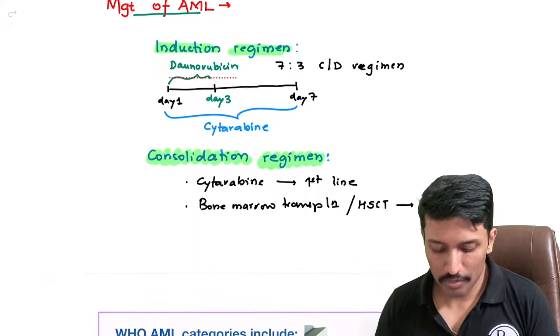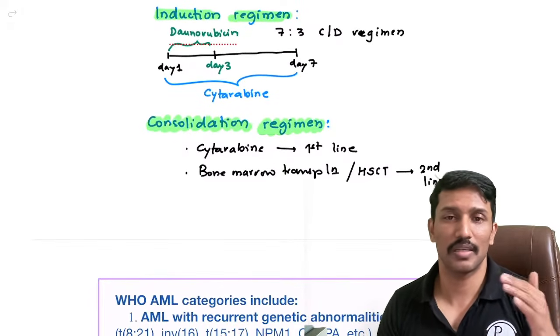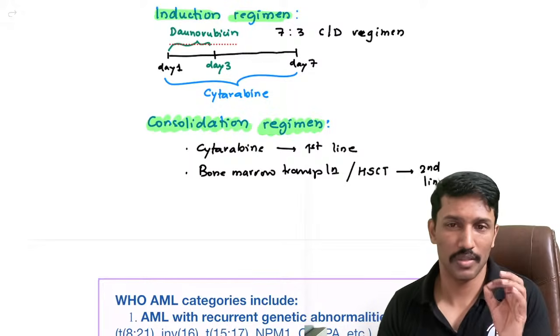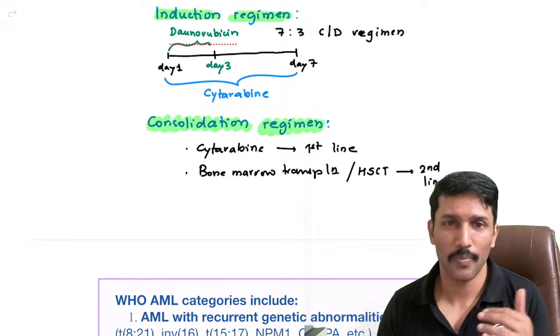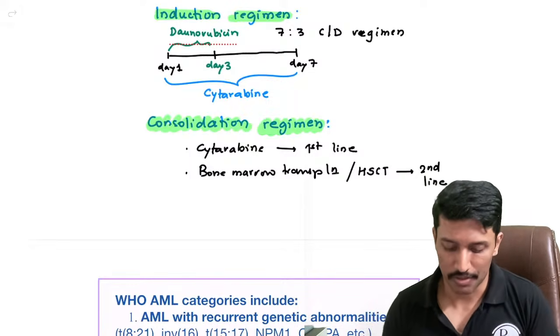Now, when it comes to the management, we follow an induction regimen and a consolidation regimen. Induction regimen is 7-3. So 7 days of cytarabine, 3 days of doxorubicin or daunorubicin. And consolidation is with just cytarabine or bone marrow transplantation.